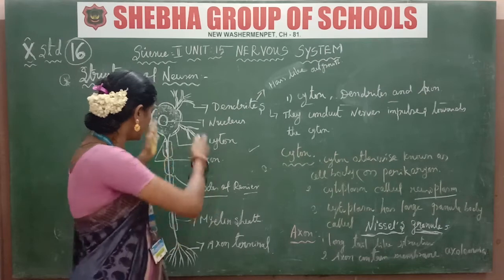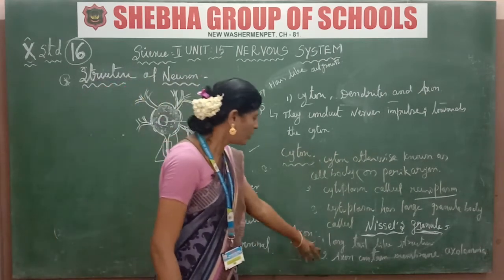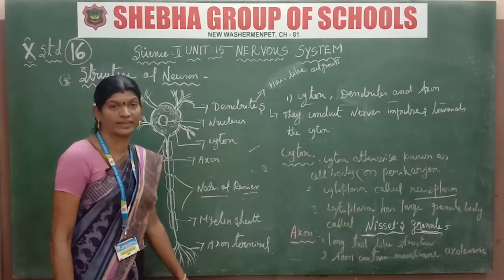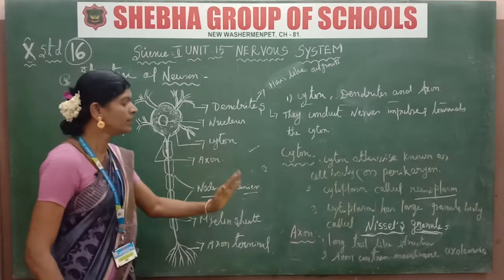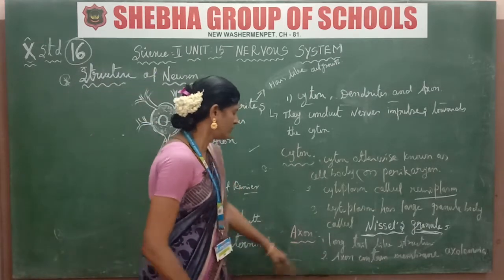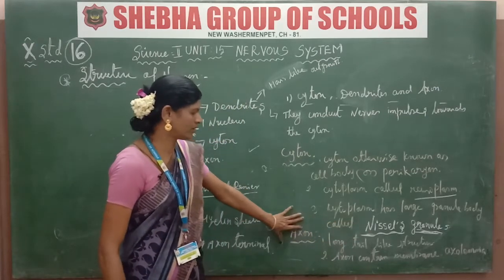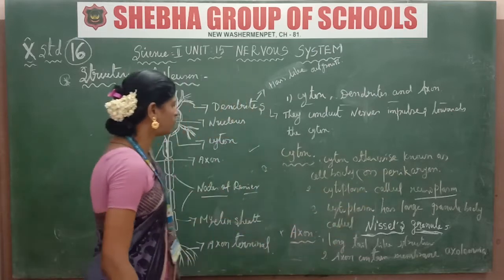This is the long tail-like structure, the axon region. So, the axon contains a membrane. What membrane will be present? The axolemma. The axolemma membrane is present in the axon. Very, very important one: the long tail-like region of the axon. The axon contains only the axolemma membrane.